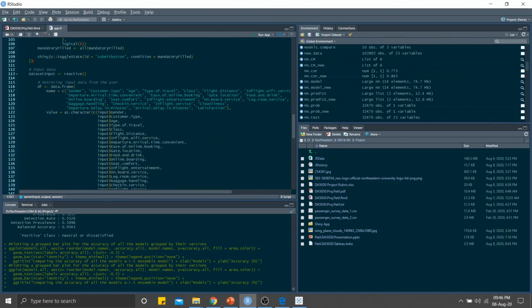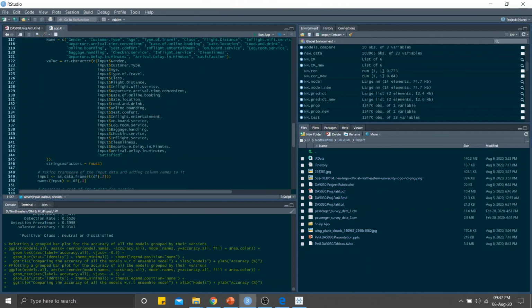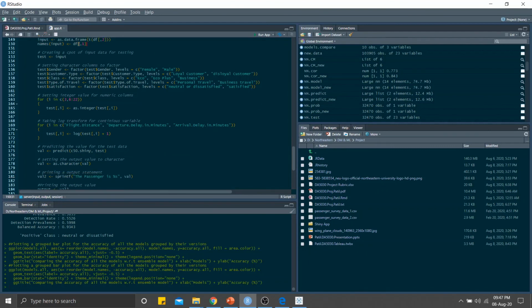Next, I have created a dataset input function where I have taken the input from the user for all the columns which we require to perform prediction. So this is the input part. Next, I have just made a data frame and added names to the columns. Next thing is I converted the categorical variables into factors.